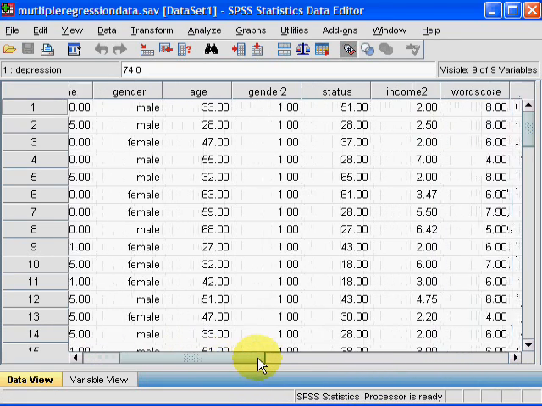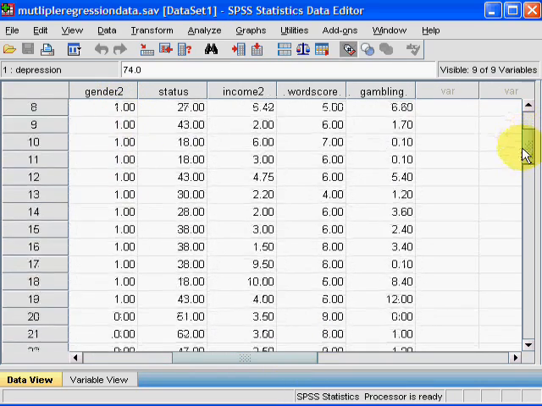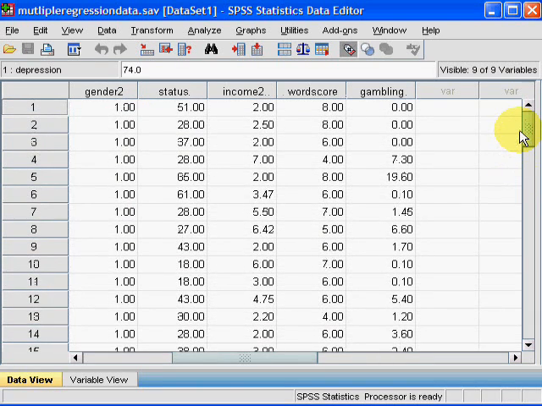Now the other 5 columns in this data set are for a different study altogether. So we've got gender 2, okay, in this case 0 is male, 1 is female. We've got status, okay, this is an arbitrary social status measure, higher numbers equal kind of higher social class. Income 2, this is pounds per week of pocket money plus other income.